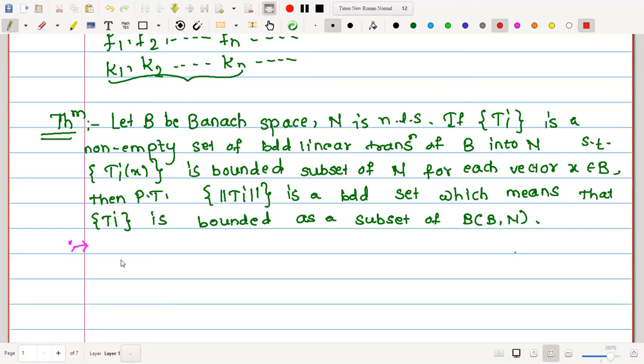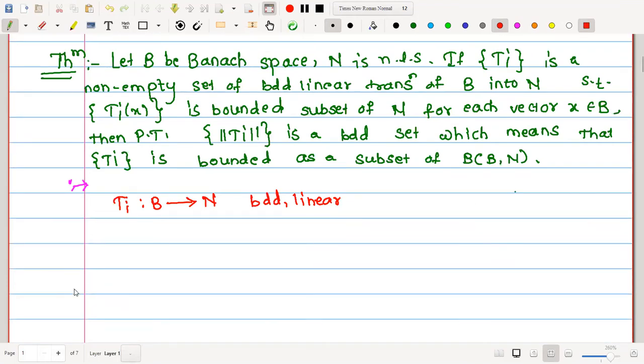We are not going to include this in the proof. What is given? Ti is defined to be a function from B to N, and this is bounded and linear both. I am not sharing the proof here. This is just for the sake of understanding.